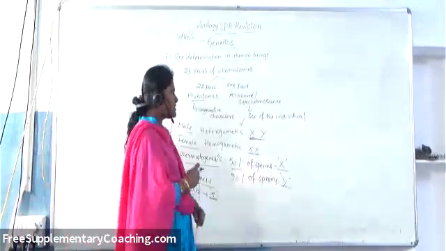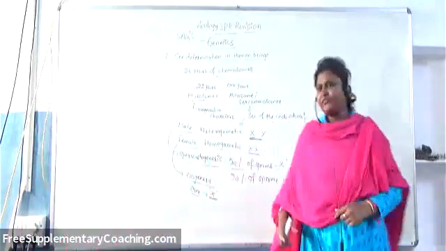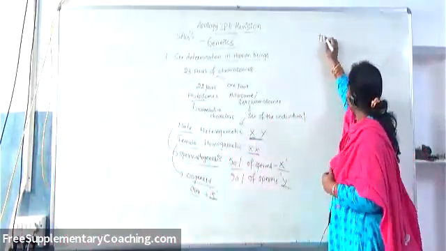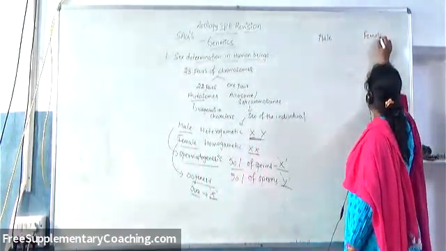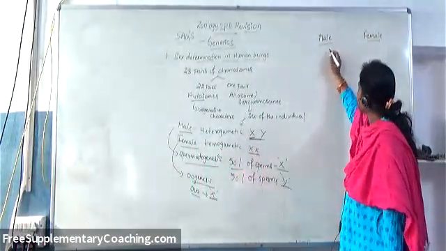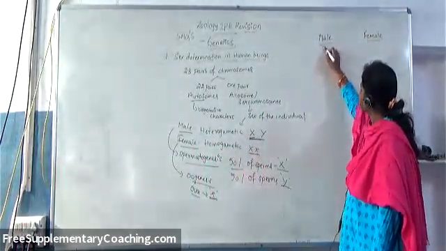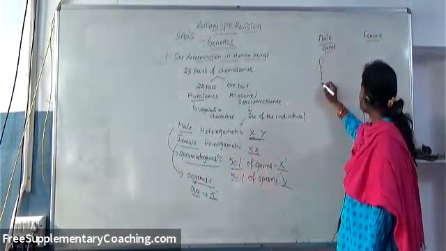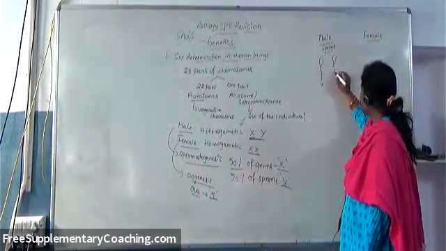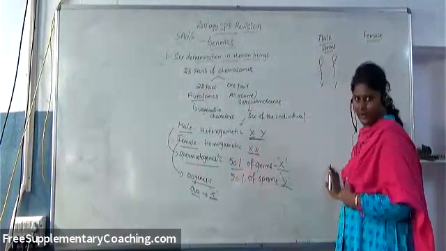So it is very simple. For example, if you take a male parent and female parent, as I told you, whatever sperms are produced by the male, 50% of the sperms contain X chromosome, and 50% of the sperms contain Y chromosome.